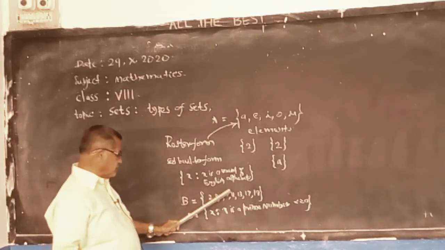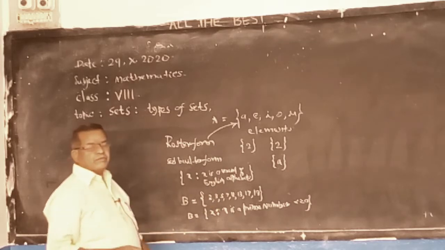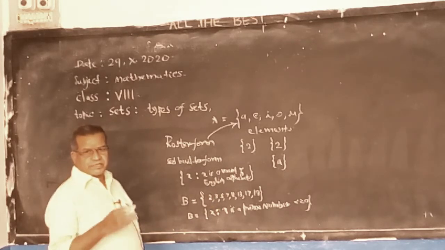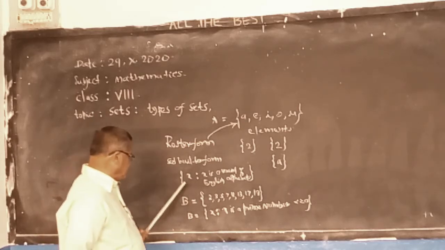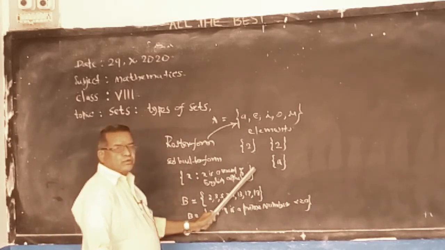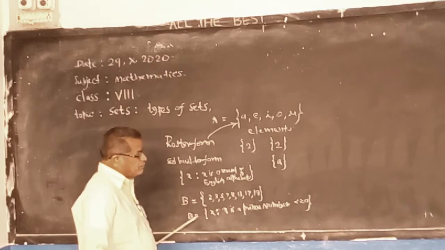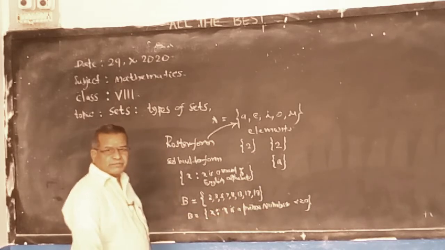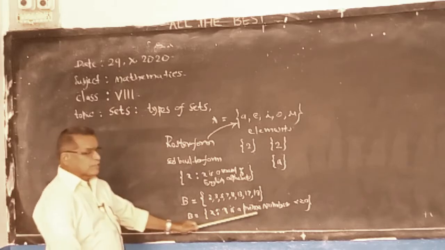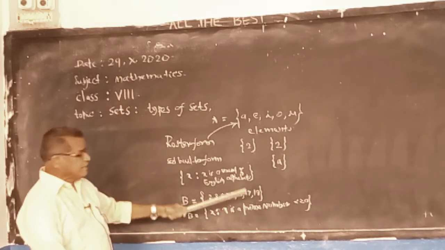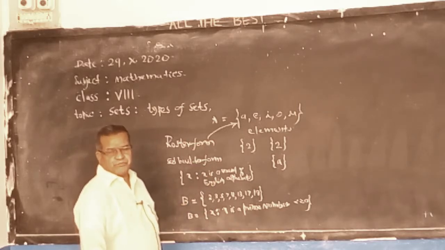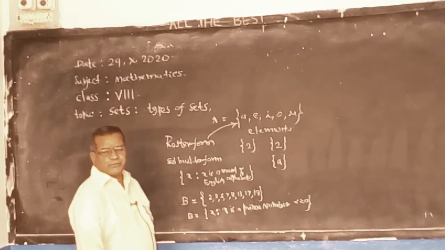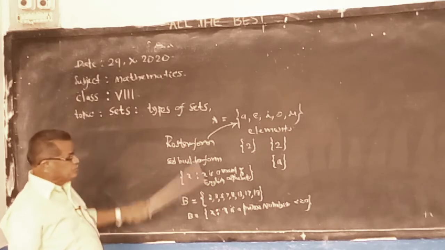What are given in the roster form, that is the difference. Very important. Sometimes they will give roster form, and we have to write the same in set builder form. Sometimes they will use set builder form, and by seeing this condition, this rule, we have to write the roster. So very important, easy also.